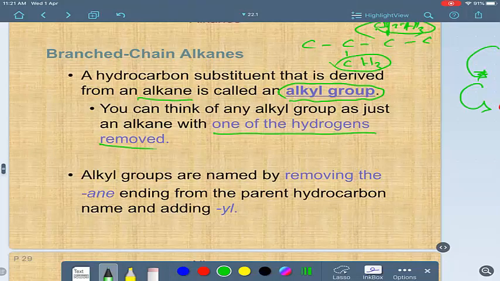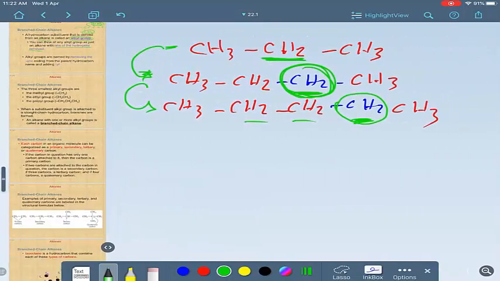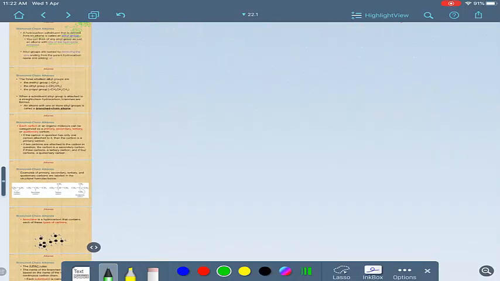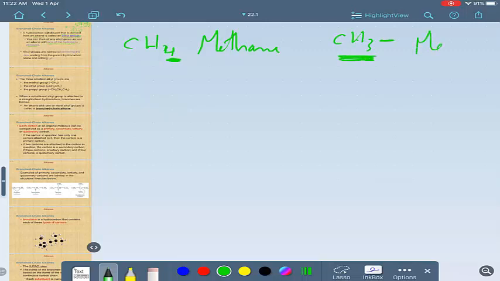It means if you have an alkane like CH4, methane, by removing one hydrogen it becomes CH3. So this is an alkyl group called methyl.